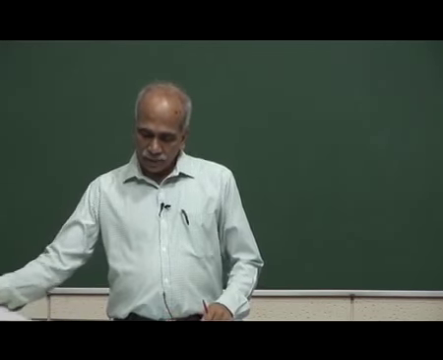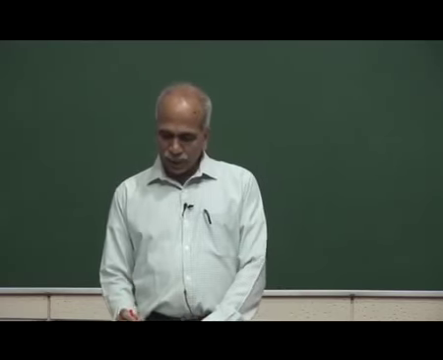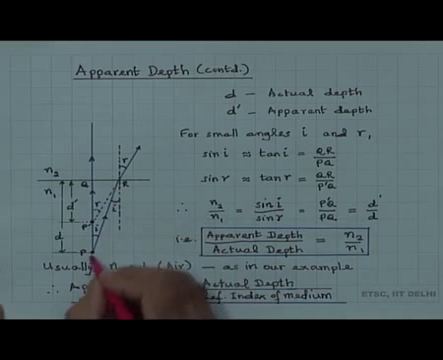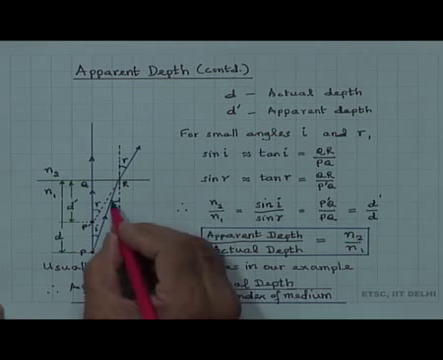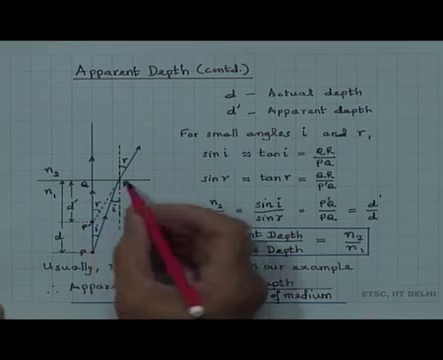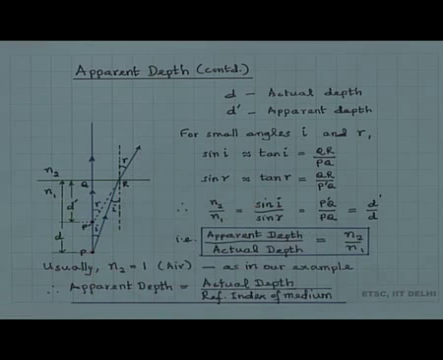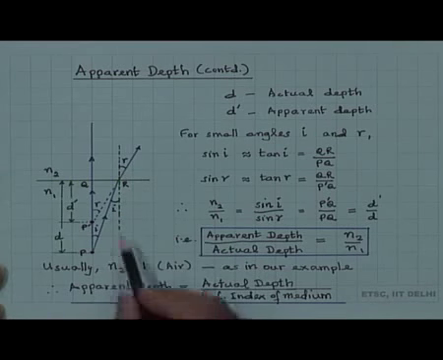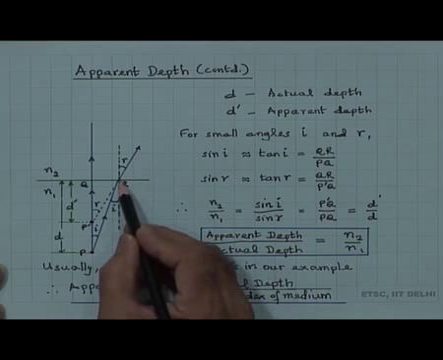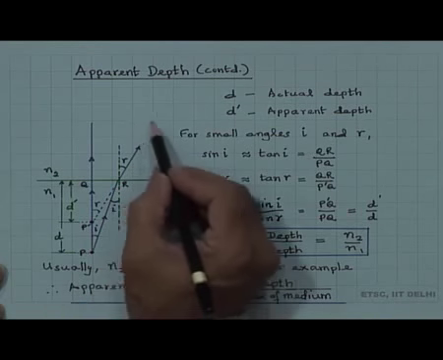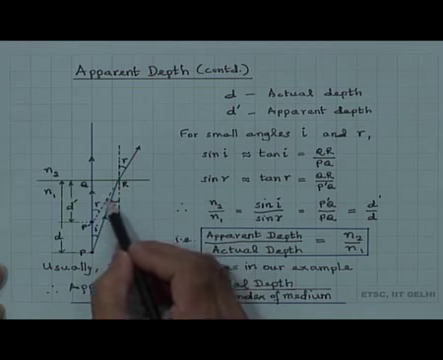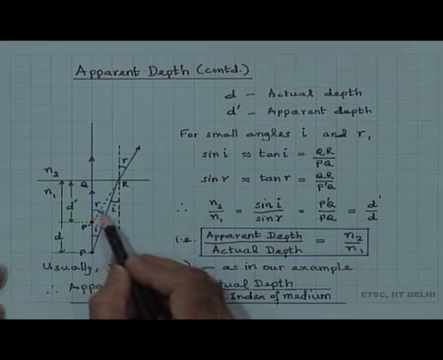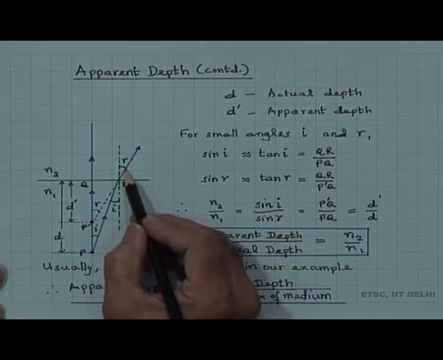Now, the equivalent problem I have shown here: the point P was here, a ray of light was at an angle i here, the angle of incidence at this interface, and comes out here with an angle of refraction r. The ray appears, if I extrapolate it here, that is if you were observing from here, to come from the point P dash, and this angle here is r, because the angle of refraction here is r.